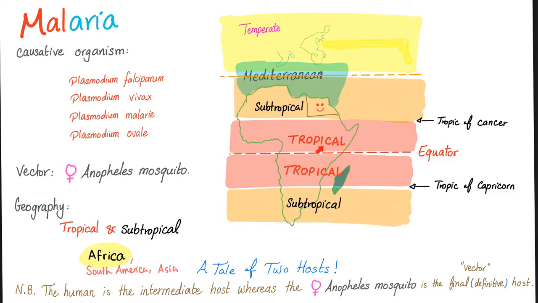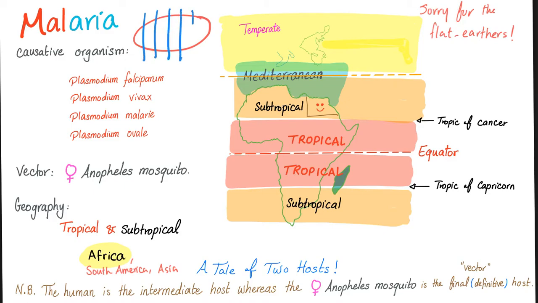Geography: tropical and subtropical. If you remember, the earth is round and we have lines of longitude like this, and we have lines of latitude like this. We care about the latitude. The one in the middle is called the freaking equator. Above the equator and below the equator are the tropical regions, or the tropics. And then above or below that, the subtropical regions, or the subtropics. And this is the geography for malaria, tropical and subtropical.